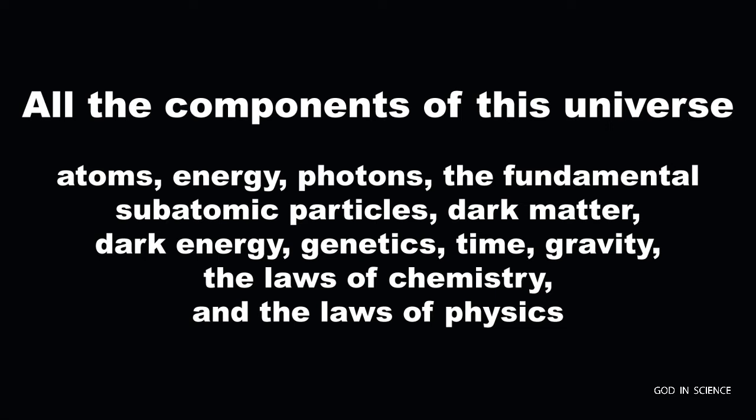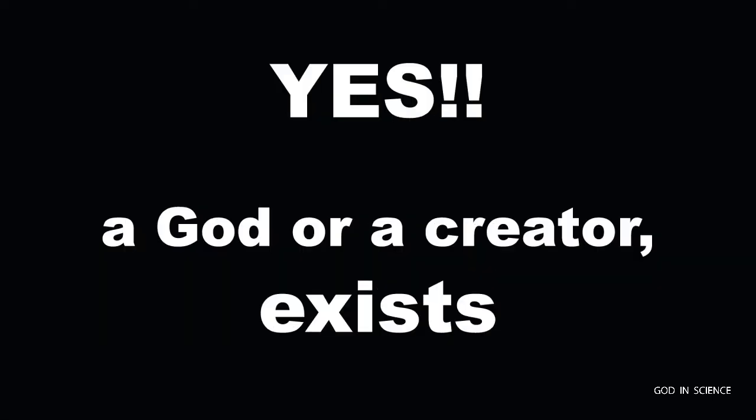For example, every photon made by billions of stars are all the same, and they all travel at the same speed. This precision of all the interconnecting components of this universe is proof of control coming from outside this universe. This is God's technology. What we call the laws of chemistry and the laws of physics is the Creator's software controlling the atoms. All the components of this universe are interconnected via the Creator's software. So, yes, a God or a Creator exists.